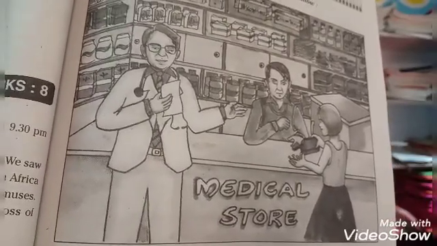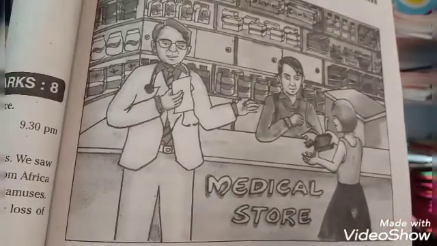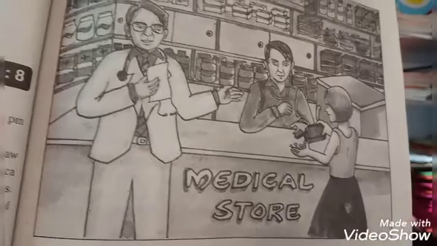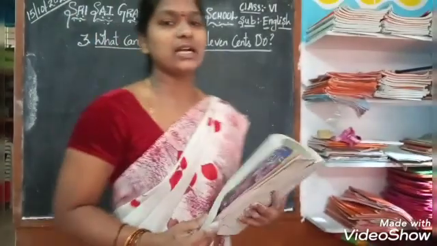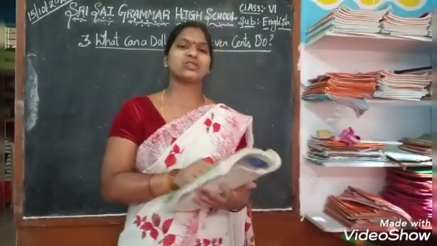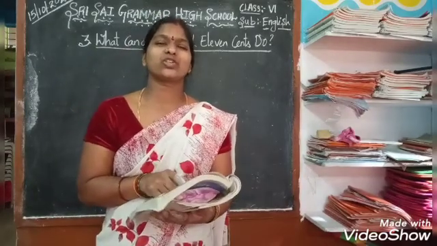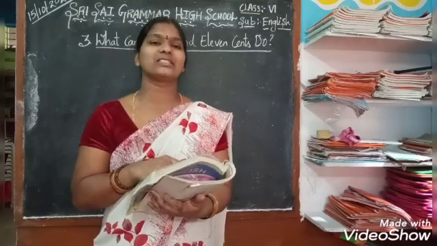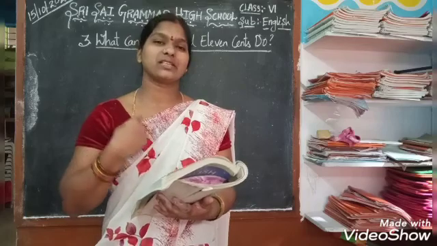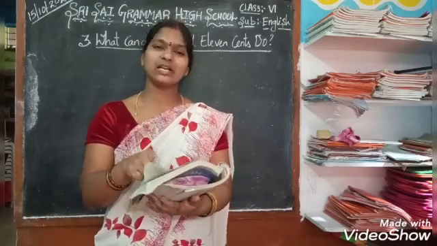So let us move on. Why is she asking the shopkeeper to give her medicine? And why she came to purchase the medicine, for what purpose. Yes, everything will be learned briefly in the lesson.